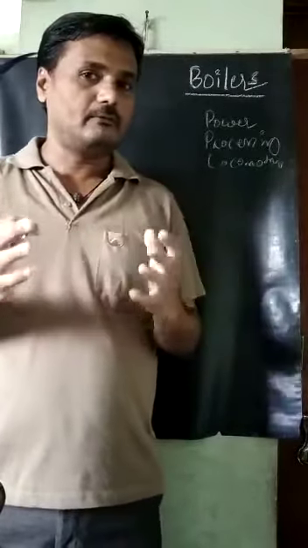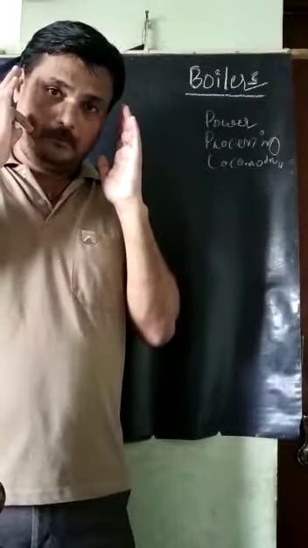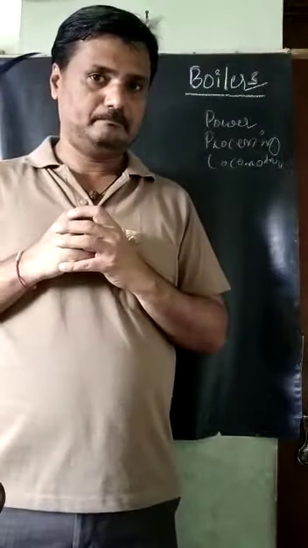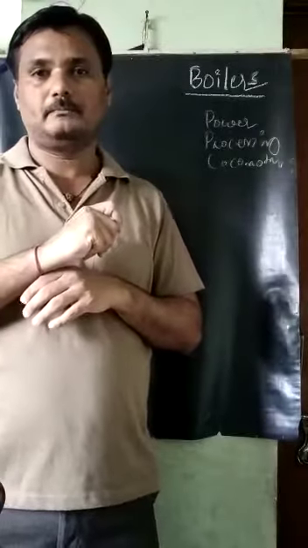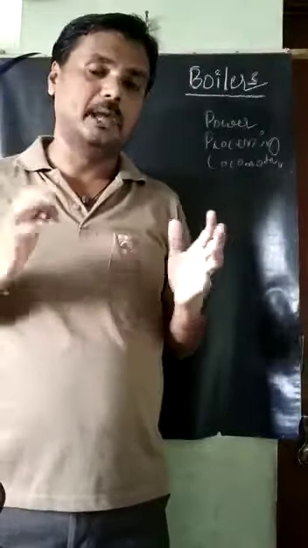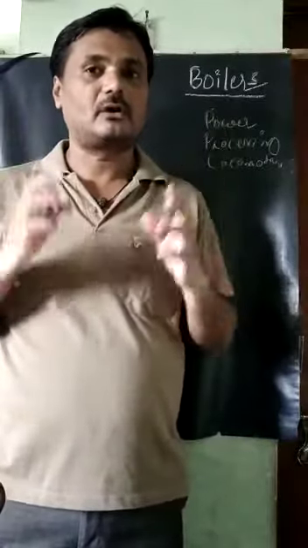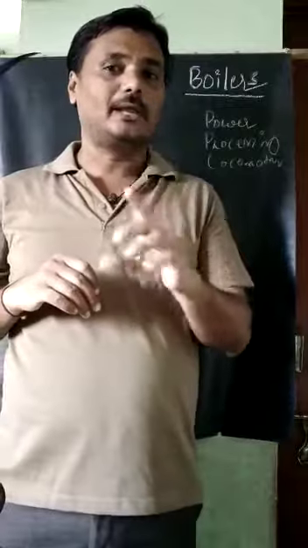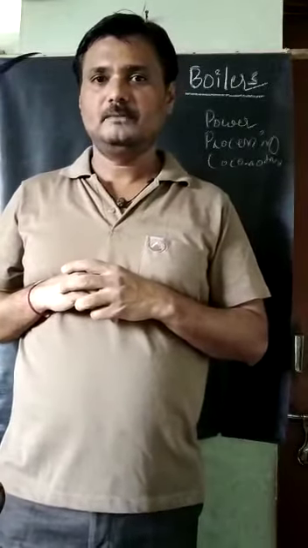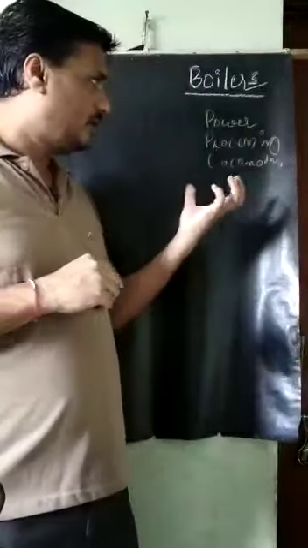So to produce steam from water with the application of heat, that arrangement has been made. That system is called the boiler system, or in simple words, the boilers.